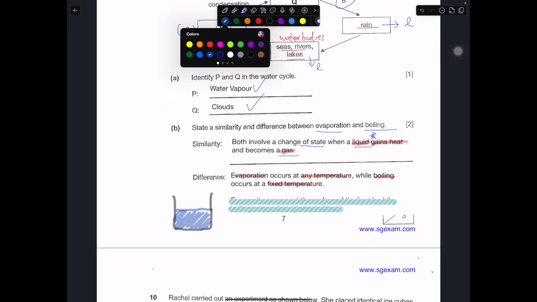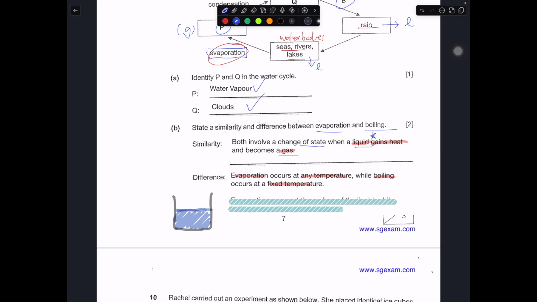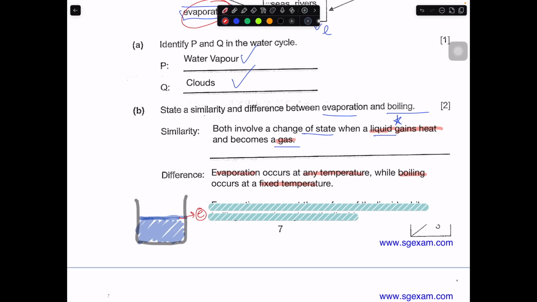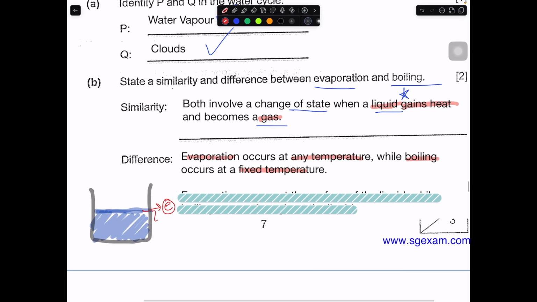Okay, evaporation will occur here. Evaporation. Boiling will occur here. Boiling is throughout the liquid, all the way from the bottom of the water column, bottom of the water, all the way to the top of the surface. But evaporation will always be at the surface.